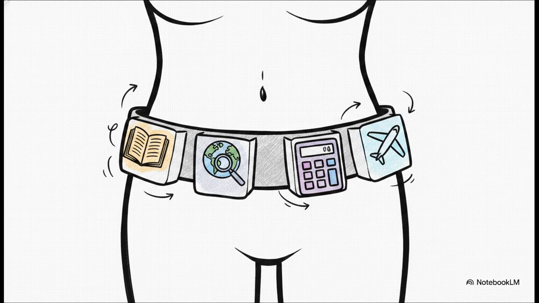An agent essentially hands the AI a utility belt of plug-and-play tools, so it can go out and fetch the information it's missing. Just look at this list. It can tap into Wikipedia to verify historical birth dates. It can use the SERP API to run live Google searches, so if you asked it for the 2022 US GDP, it could actually go find it. It can route math problems straight to an LLM math calculator tool so you get 100% accuracy, or, believe it or not, it can even browse Expedia to fetch live flight tickets and pricing.